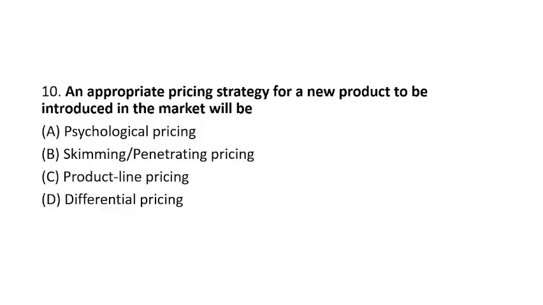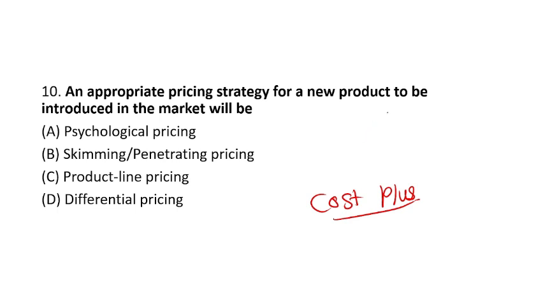An appropriate pricing strategy for new product to be introduced in the market will be psychological pricing, skimming or penetration pricing, product line pricing, or differential pricing. So basically, as per the earlier chart, a company uses generally cost plus in the introduction stage, but here cost plus is not given. So psychological pricing is what which is related to your mind.